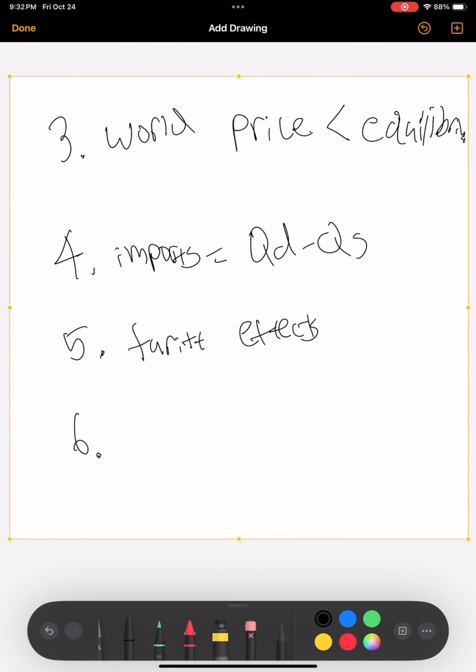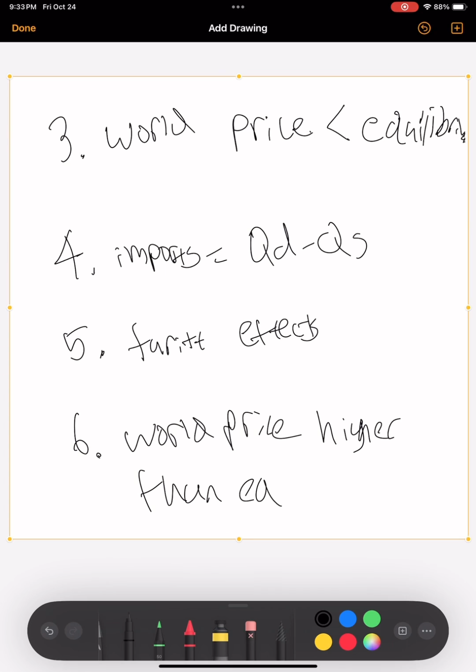Now let's look at the effect the tariffs have on the market. A tariff will raise the price and it will cut imports. It will lower consumer surplus and it will raise the producer surplus and it will give tax revenue. But it will also create a deadweight loss from the lost trades.